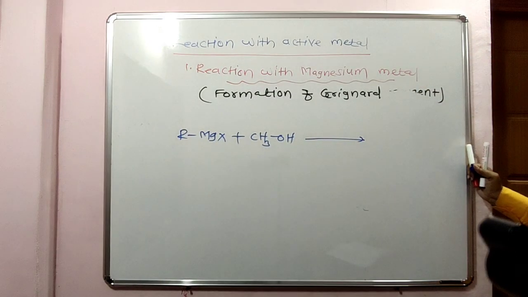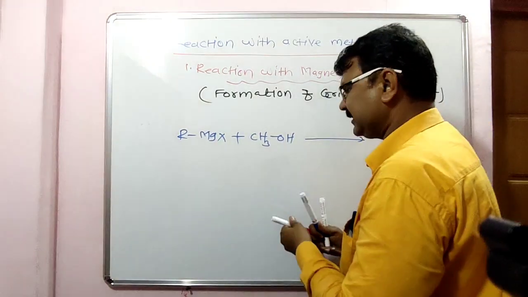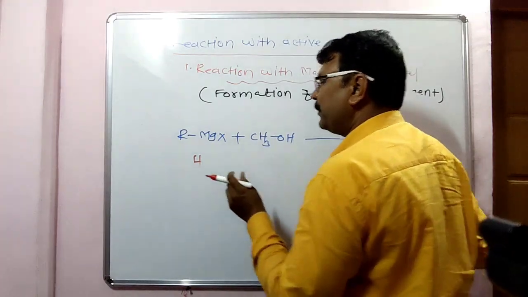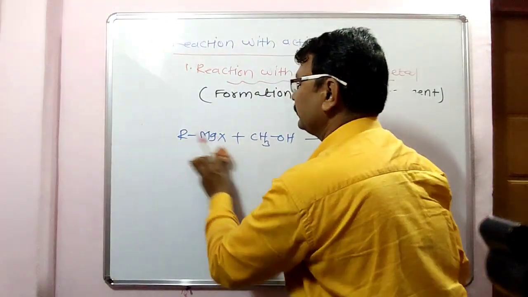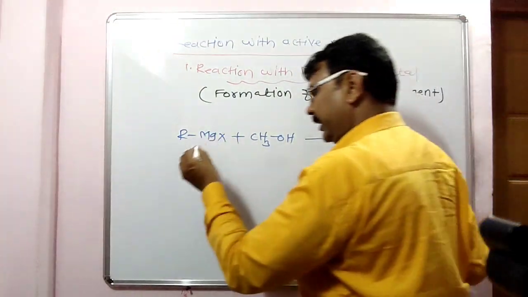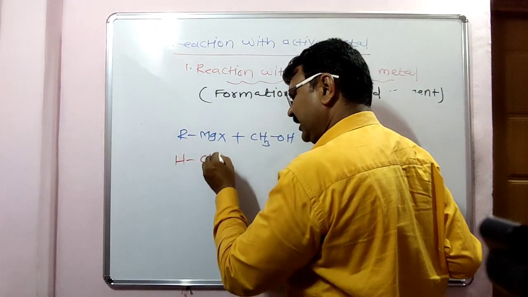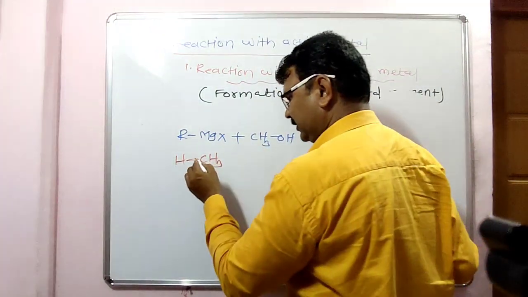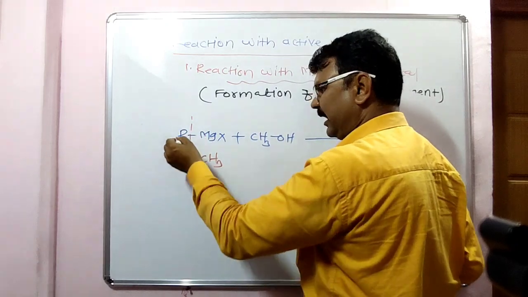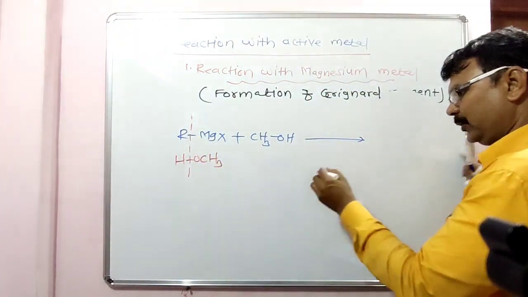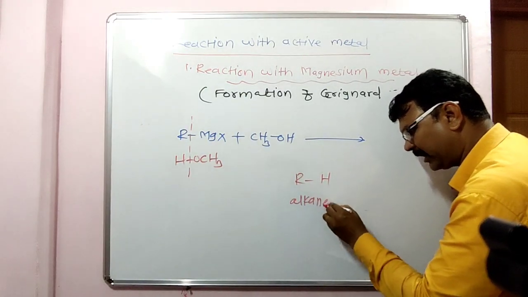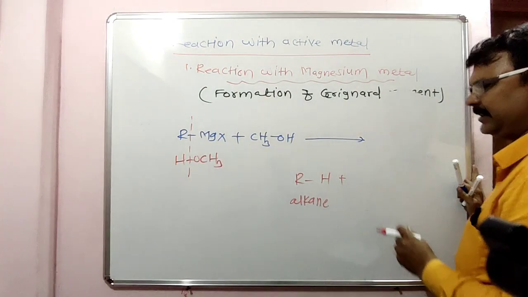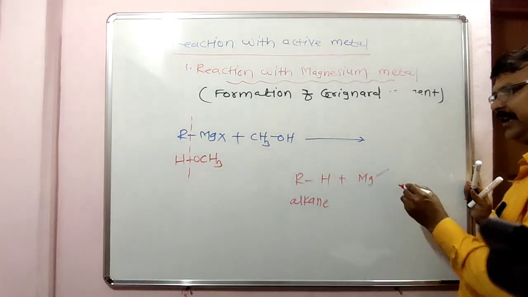Look here, it will be simple like this. H, and here CH3O. The part is RH. What is this RH? This is the alkane, a hydrocarbon. The remaining part is Mg, magnesium, next is the OH.